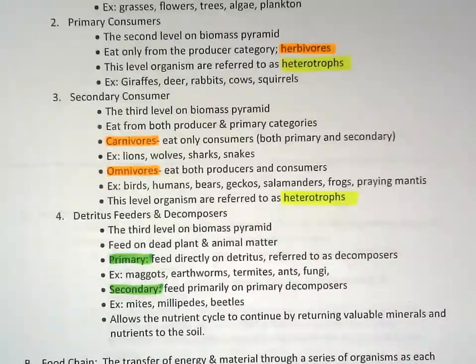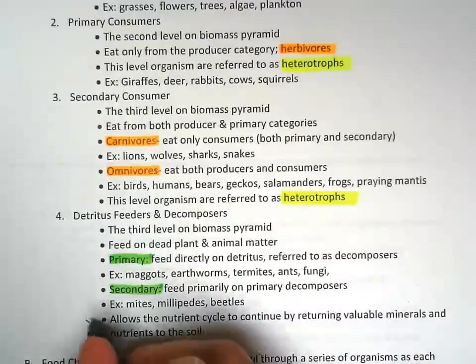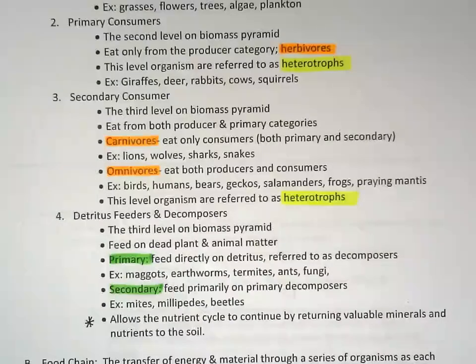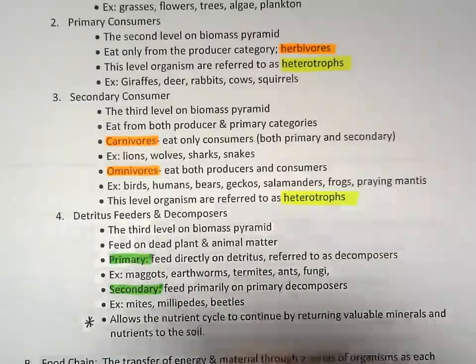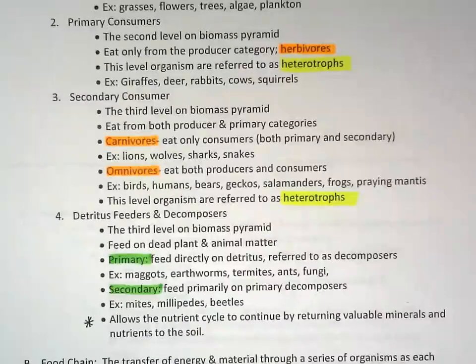Now, one of the very important functions of detritus feeders and decomposers is they allow the nutrient cycle to continue by returning valuable minerals and nutrients to the soil. I think Nick mentioned this in class, like if you don't have this level, nothing would actually break down. There was an interesting case of this occurring after the nuclear explosion in Chernobyl in Russia back in the 80s.